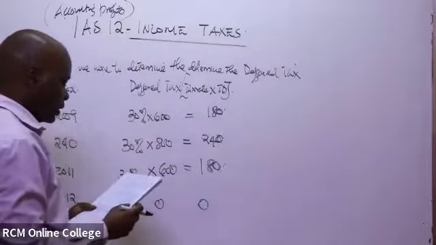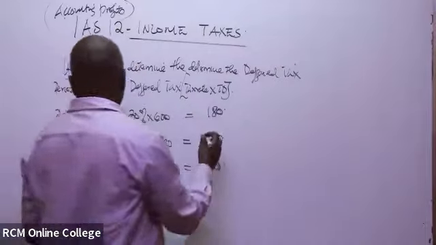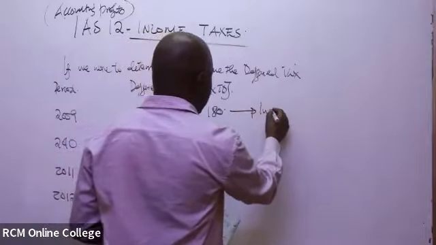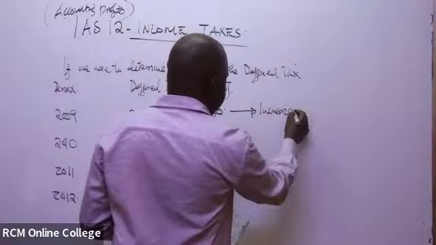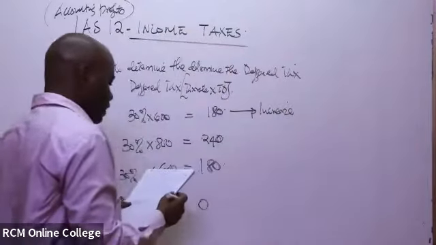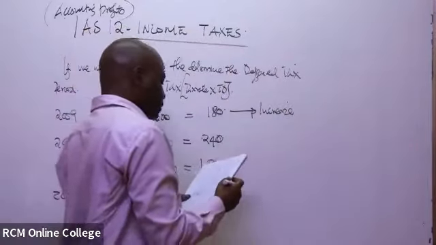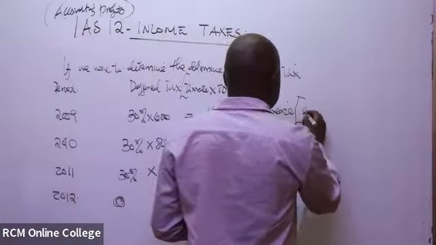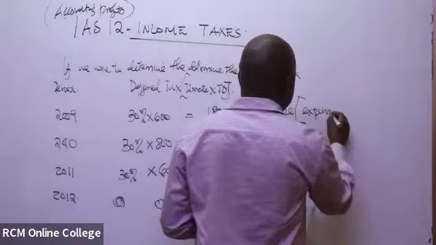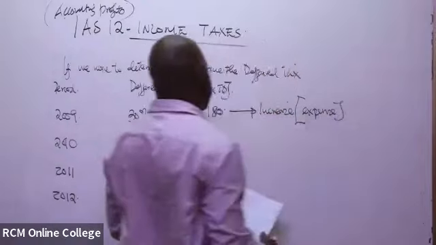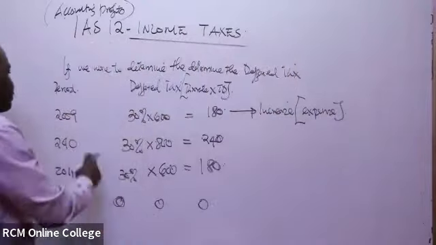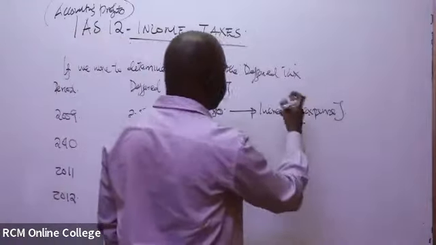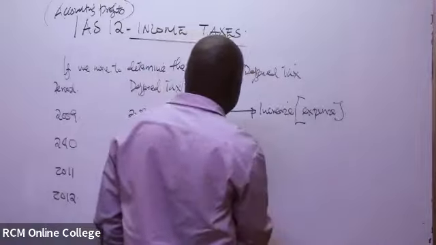So for example, now in this case, in the year 2009, this is actually an increase of 180. So this particular increase will actually eventually be treated as what? As, of course, an expense. So whenever the deferred tax has increased, you are basically increasing this particular liability or this expense. So it is an increase, it is an expense.